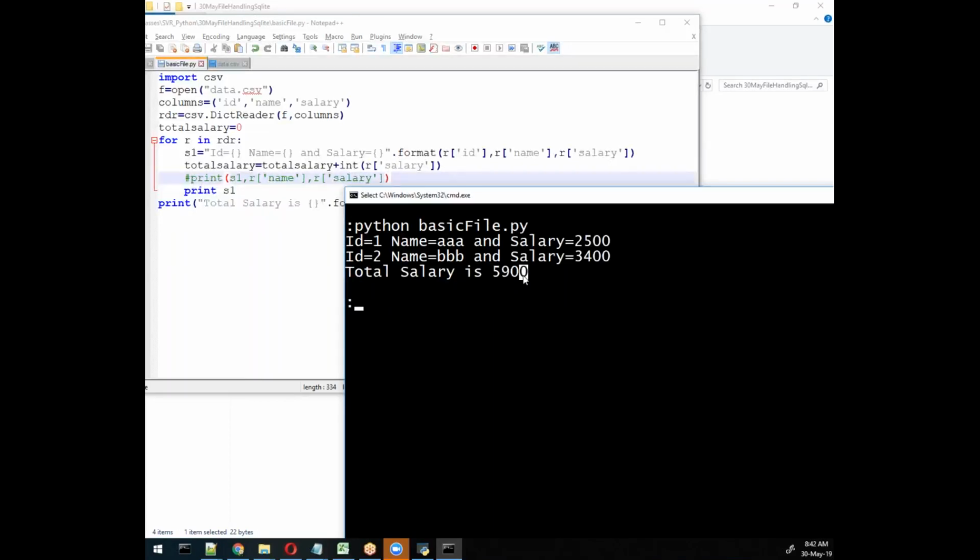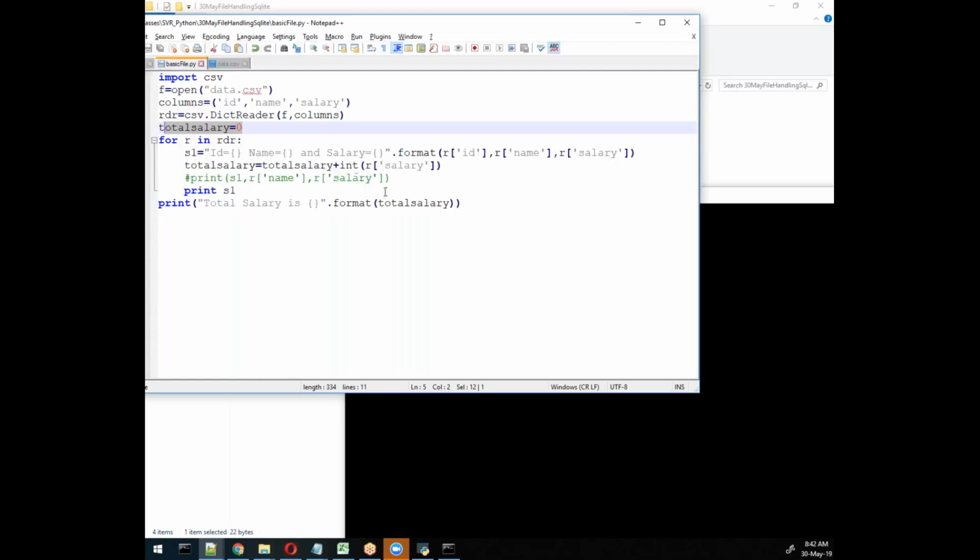Like this we will calculate. So first time we will initialize with 0, and then here we will again append these values again and again, multiple times we will append these values.